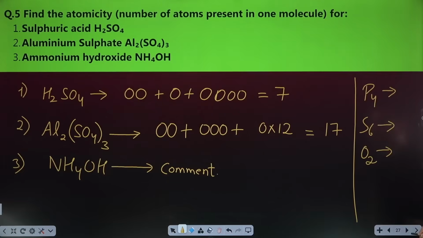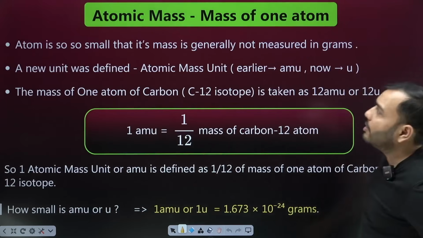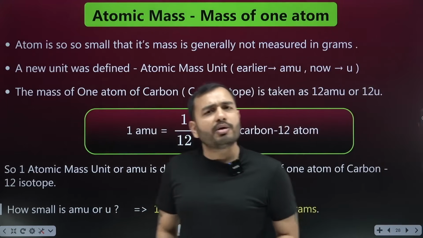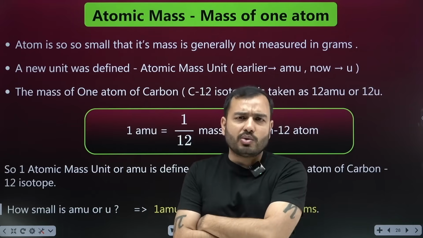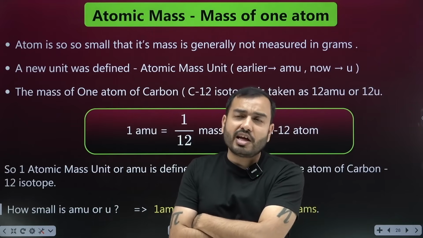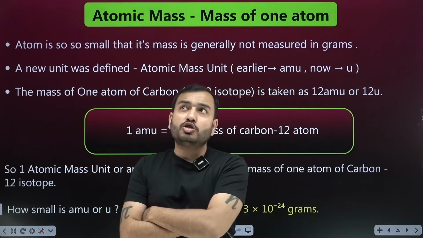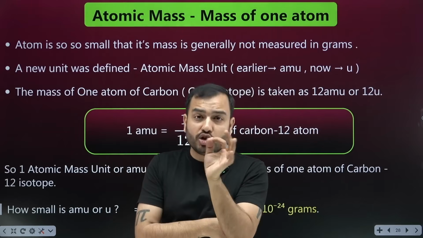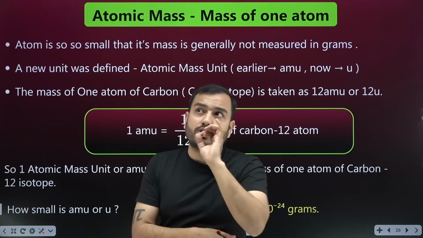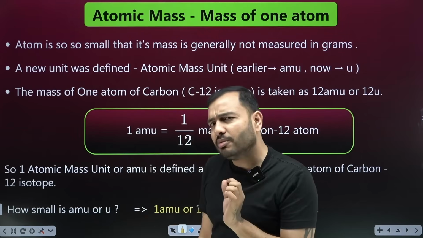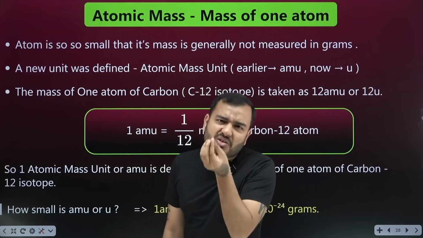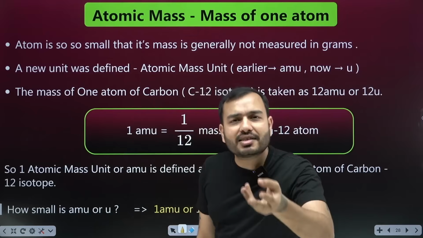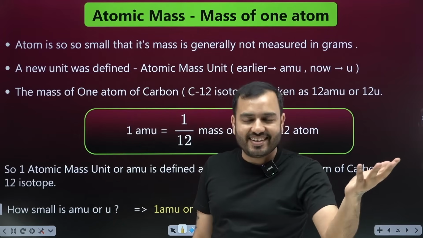So these are the things we have understood. Next, the atomic mass. Atomic mass, the mass of the atom. What is the mass of the atom? How big was the atom? Do you remember? Nanometer. It means 1 crore times smaller than an ant. 1 crore times small. What is the mass of an atom? Can we tell it in kg? In grams? How will you tell? It's too small. So for an atom's mass, a new unit was formed.